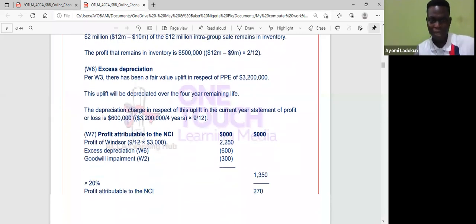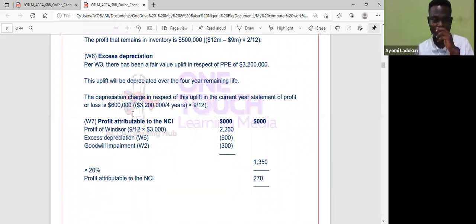Okay, and then normally for you to get your NCI, what do you do? Listen, for my profit or loss account, the way we get NCI is quite different from the balance sheet. I look at NCI at fair value. If it's measured at fair value, if it's proportionate share, I pick out the figure from my goodwill computation. Then I share post-acquisition retained earnings. If there's any impairment, if there's unrealized profit and all of that, I share it. Okay, so that I can have my NCI in my statement of financial position.